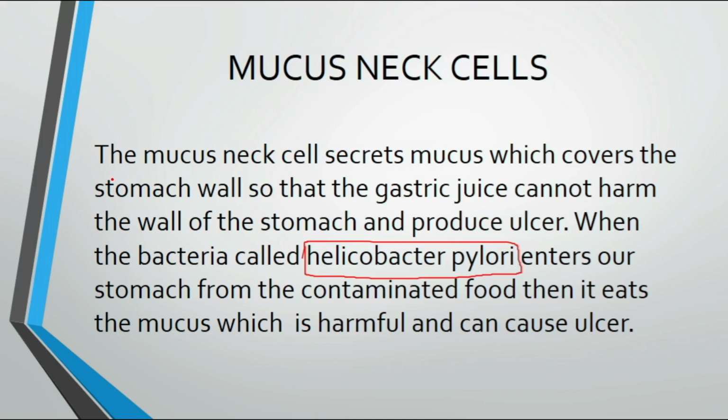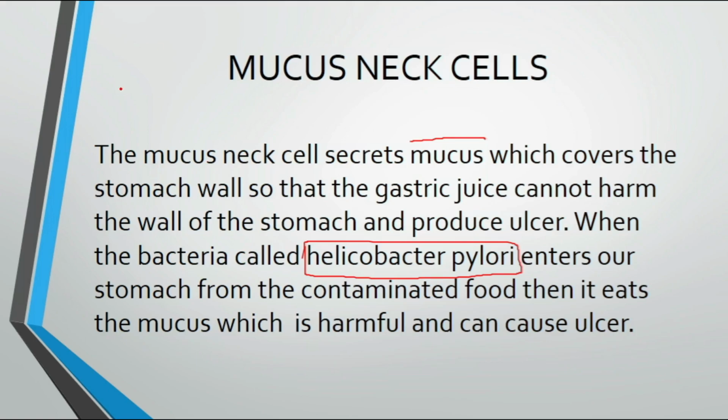So the mucous neck cell secretes mucus. Mucus is that when you have cough and cold, and some liquid-type thing comes out from your nose, that is the mucus. Okay, that is a very much not accepted thing and looks dirty. The mucous neck cell secretes the mucus which covers the stomach wall.